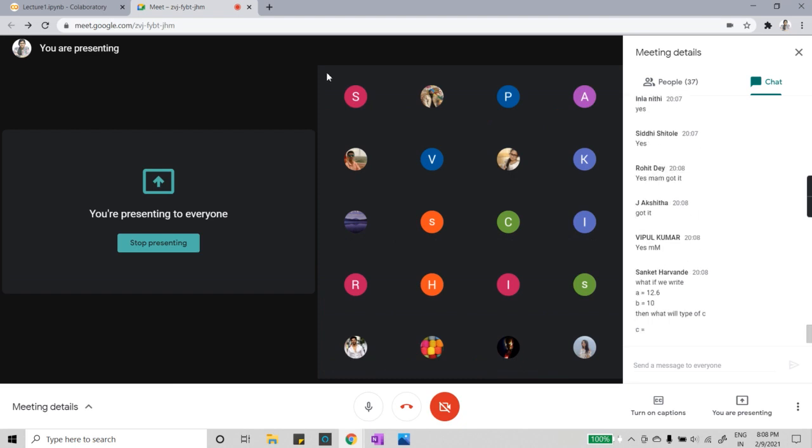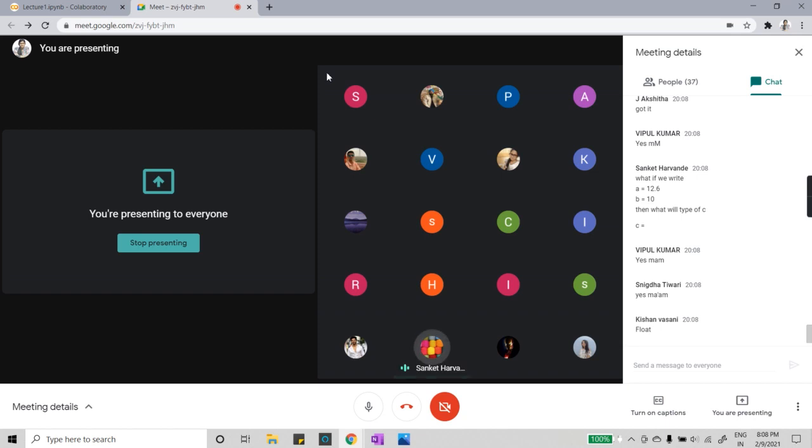Quickly let me know: what if you write A is equal to 12.6, B is equal to 10, then what will be the type of C? Okay Sanket, if you are only writing C and not storing any value in it, then you are asking... No, ma'am, after storing. After storing what value? After storing A plus B. So you will get float.